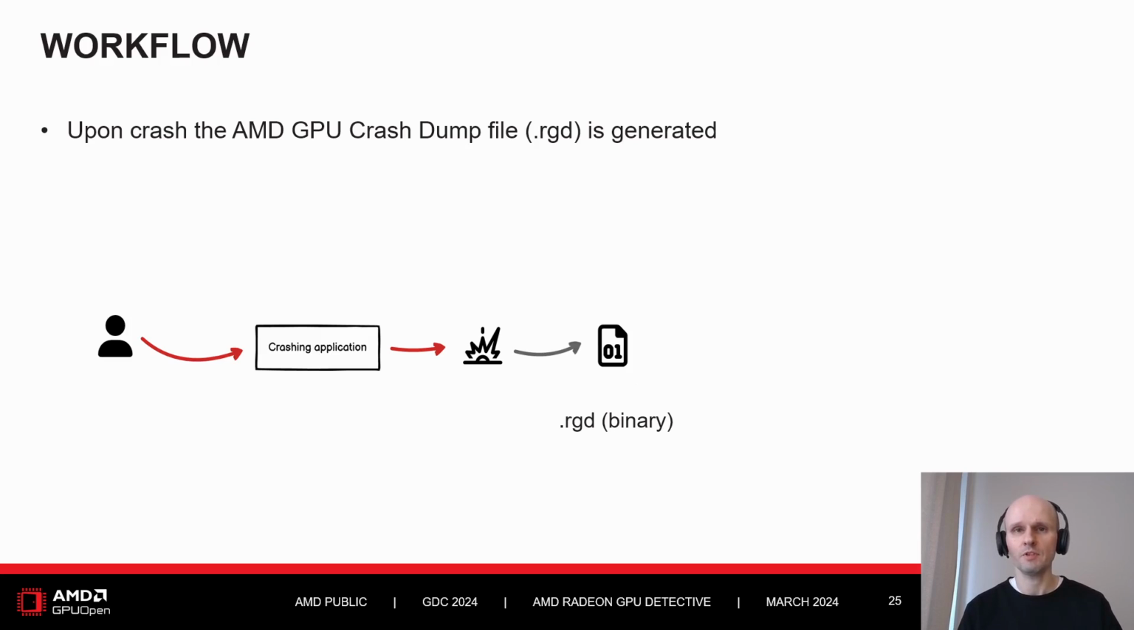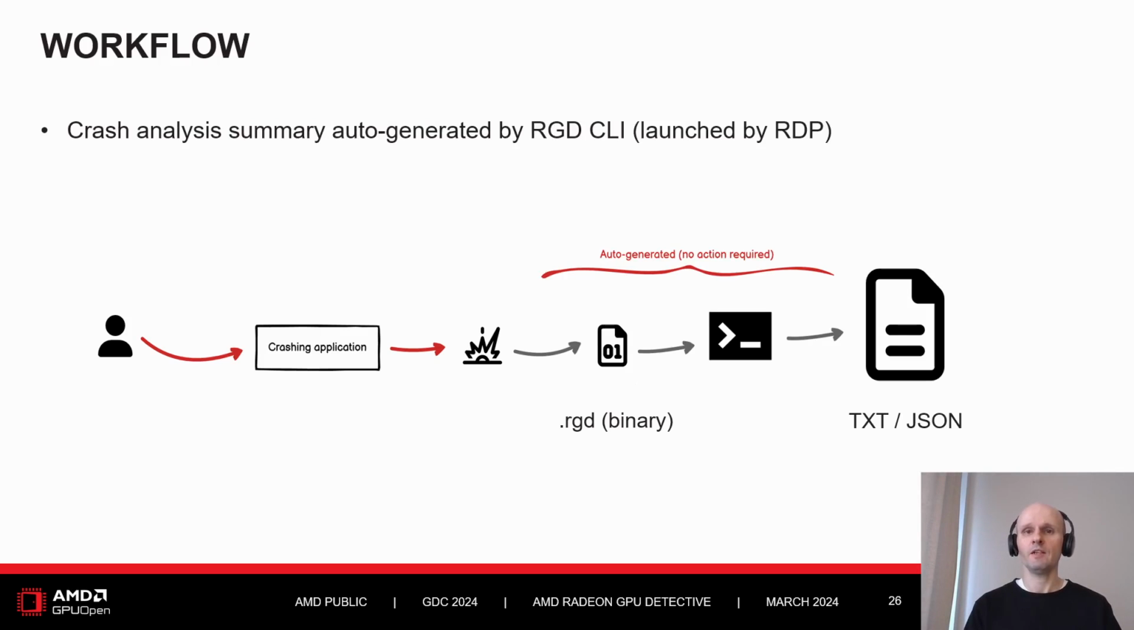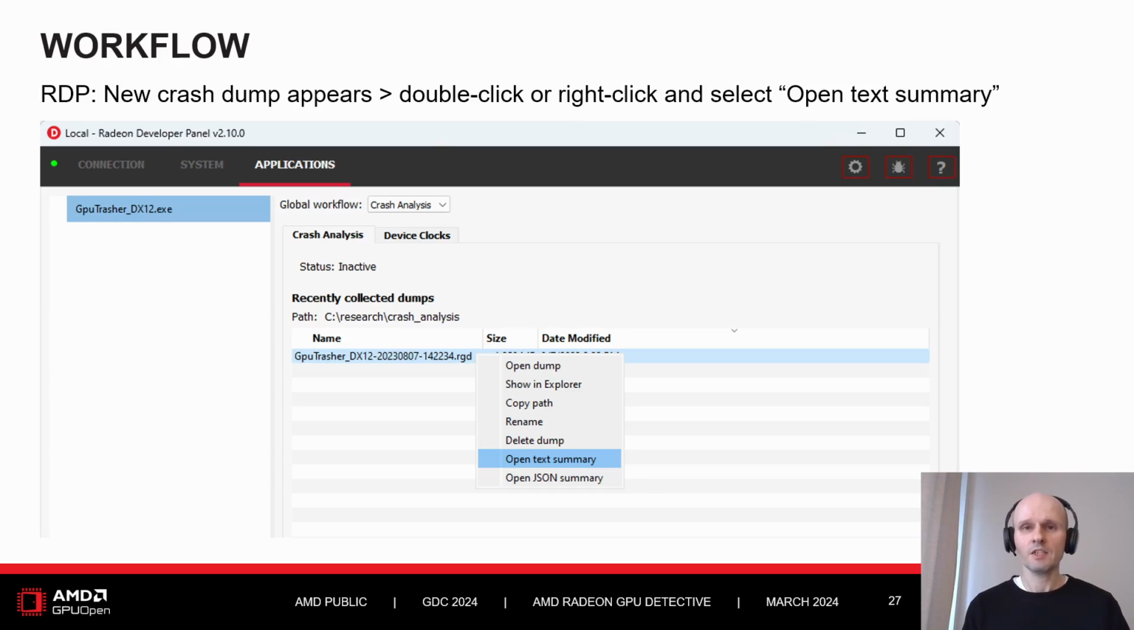and find the culprits. When the RGD crash dump file is generated, a report in text format also gets auto-generated using the RGD command line tool. This happens under the hood, launched by Radeon Developer Panel, but we can also use the RGD command line tool manually to generate a report in a machine-readable JSON format, or to include additional details by passing extra command line parameters. When the crash happens, a new crash dump appears on the list of recently collected crash dumps.